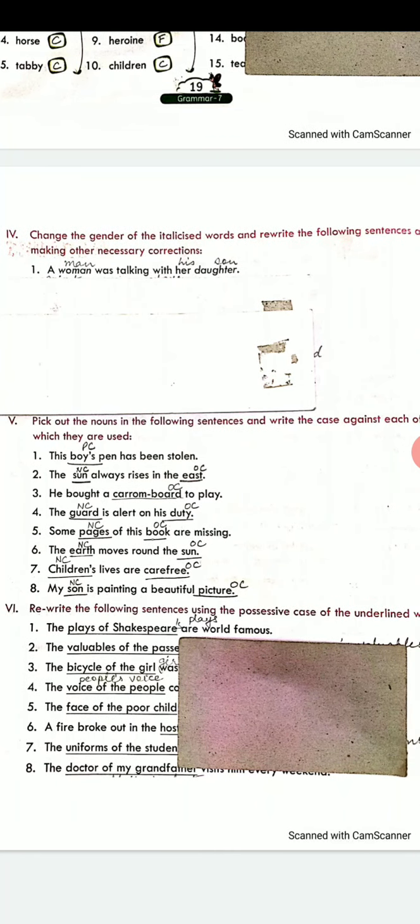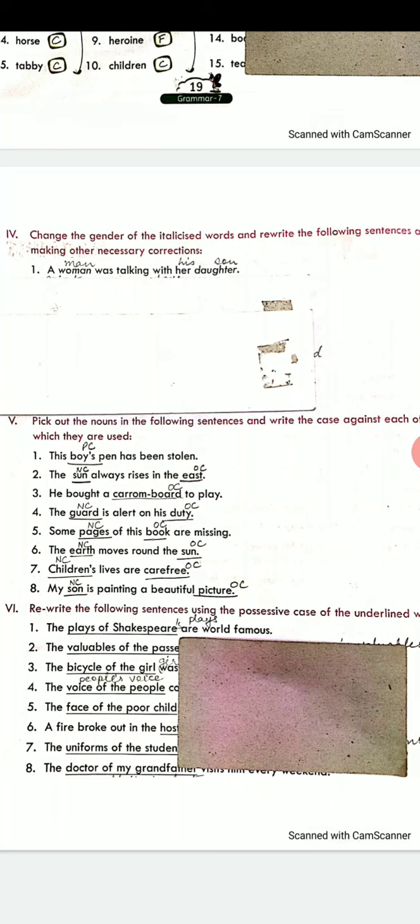Then rewrite the following sentences using possessive case. Plays of Shakespeare will become Shakespeare's plays are world famous. Or the second sentence, valuables of the passengers were looted. The passengers' valuables were looted. Remember, already the word passengers contains an S. So whenever you will put an apostrophe in front of a word that already contains an S in the end, you will only put an apostrophe and you will not put an S.